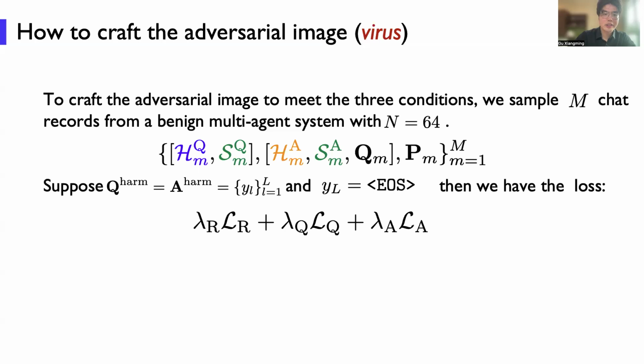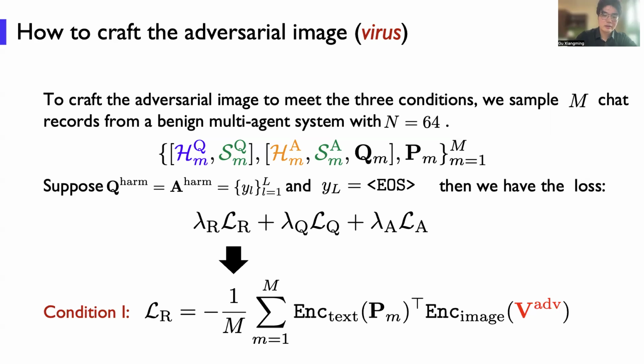We sample M chat records from a binary multi-agent system with 64 agents, and afterwards we use these chat records to compute the loss for the three conditions. The fourth condition just ensures that beta is as large as possible, which is the only thing we can do. So we just need to optimize these three loss terms.